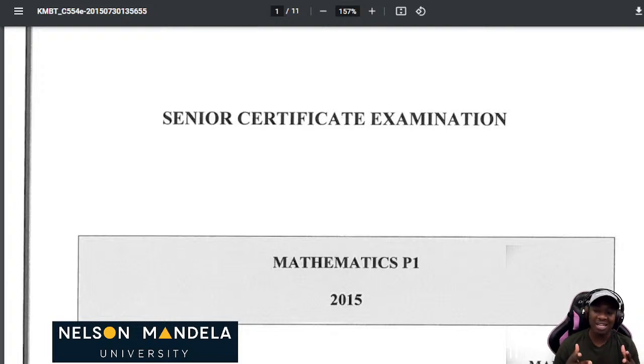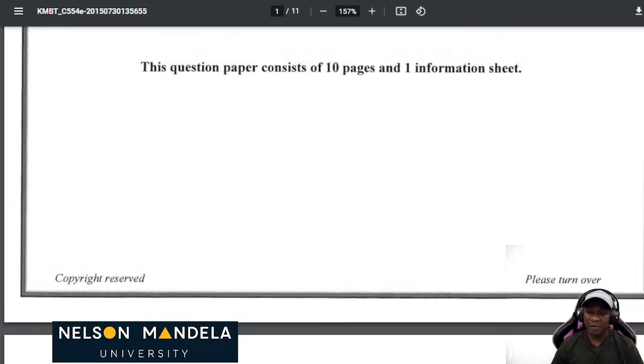For instance, we know that on paper 1, we have algebra, 25 marks. We have number patterns, plus or minus 25 marks. We have functions, which are the core, plus or minus 35. We also have calculus, which is plus or minus 35. Then we have financial maths, which is 15 marks, as well as probability, which is 15 marks. So the way they set questions, they don't change. It's still the same thing. So today we'll be doing the June question paper for 2015, which comprises everything.